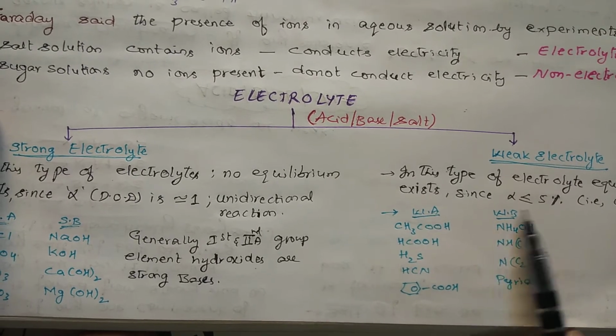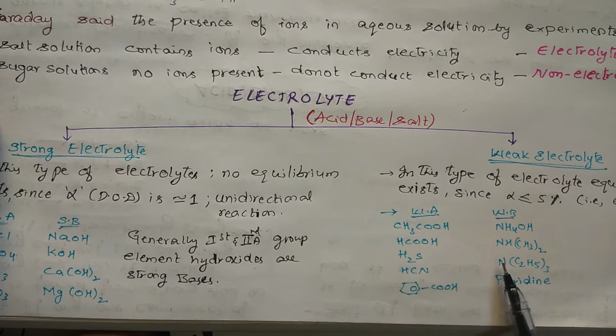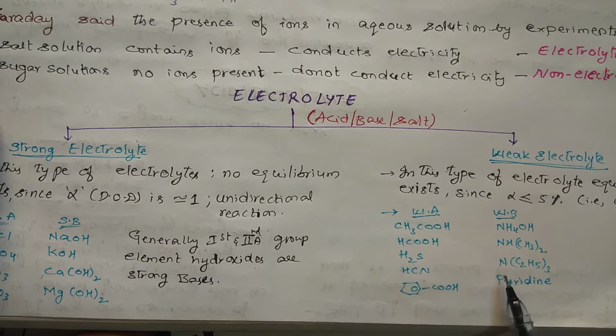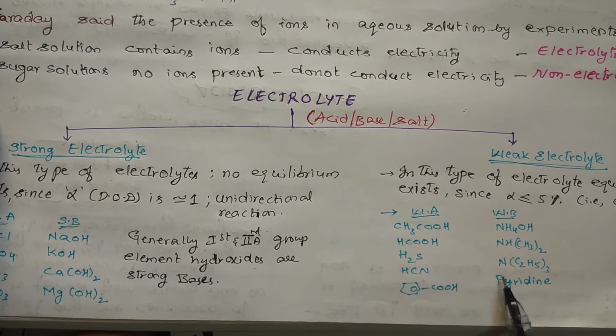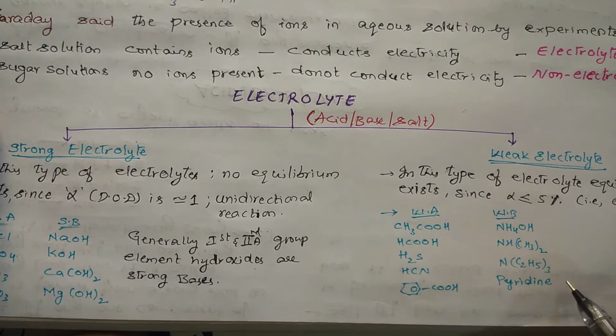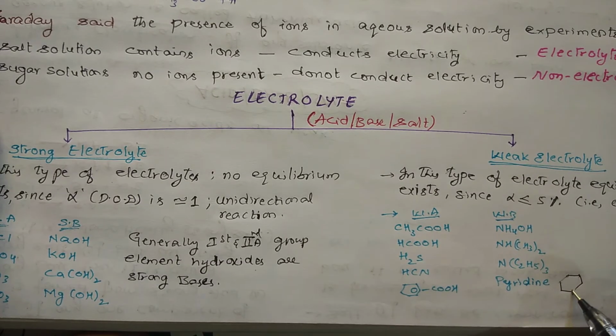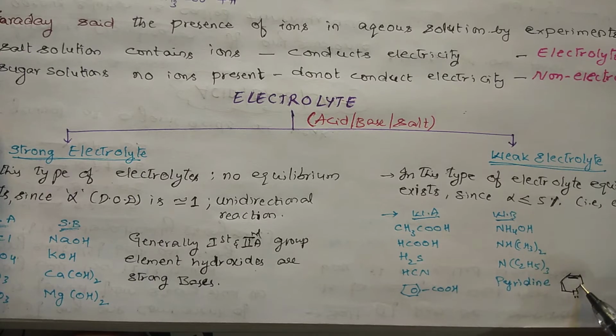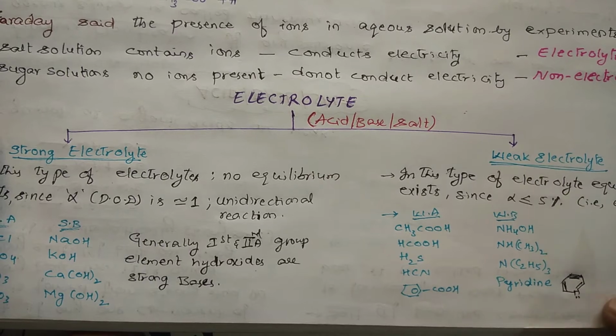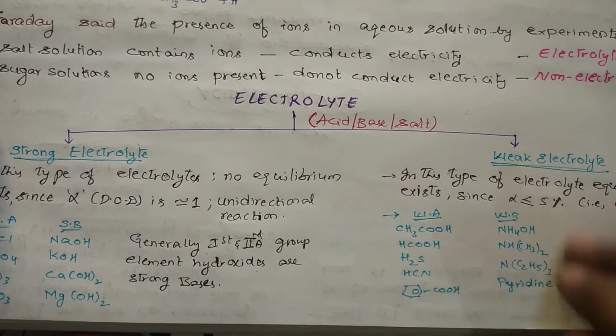Weak bases: NH4OH, NH(CH3)2, these are amines, dimethylamine, triethylamine, and pyridine. The pyridine structure will be like this, C6... like this it will be. So these are all weak electrolytes.